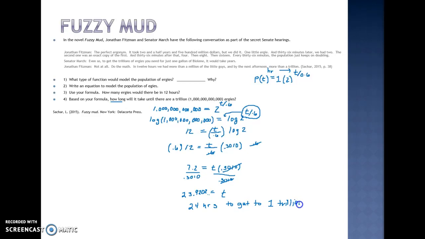Now, the truly amazing thing to me is when you have one of these doubling time models, it took 24 hours to get the first trillion, but based on the problem up here, it would just take 24 hours, 36 minutes to get 2 trillion. So 24 hours, 36 minutes equals 2 trillion. And then we just add another 36 minutes and we'd be up at 4 trillion. And this population just keeps growing and growing and growing.